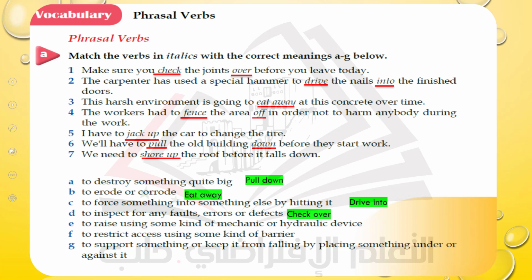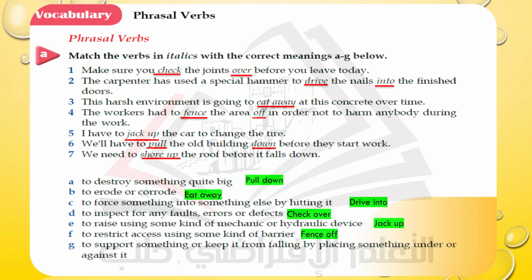Well, E, to raise using some kind of mechanic or hydraulic device. Which one? Let me see. Good. Well done. It's jack up. Jack up means to raise. The following one: to restrict access using some kind of barrier.